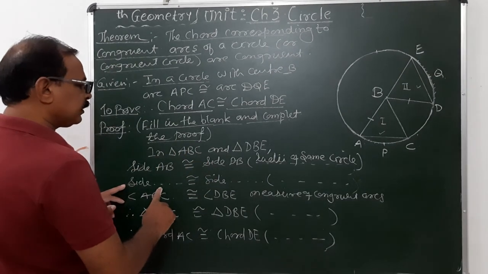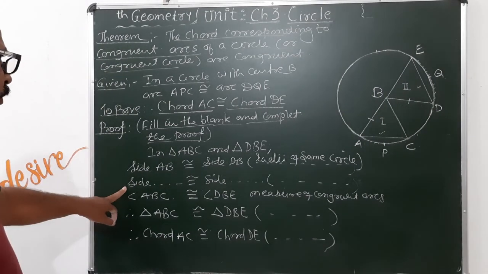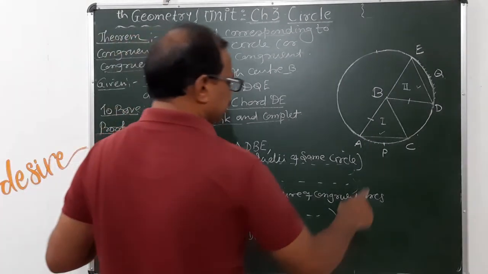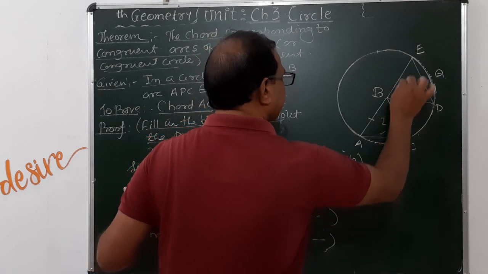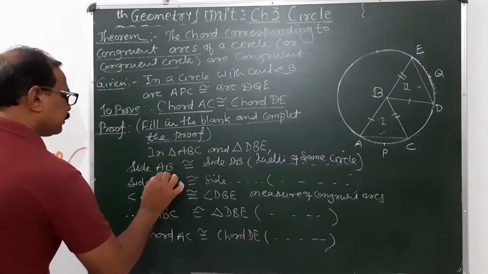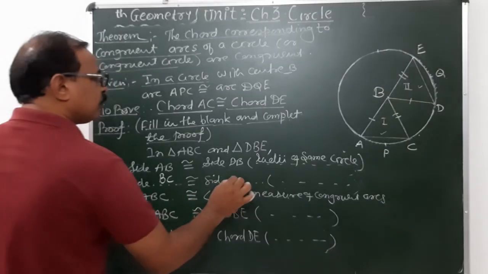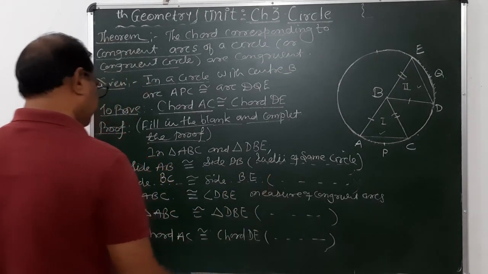Secondly, here this is congruent to this. Again, we have to take another side here, this side. Okay, this BC is congruent to DE. So we can say that BC is congruent to BE.